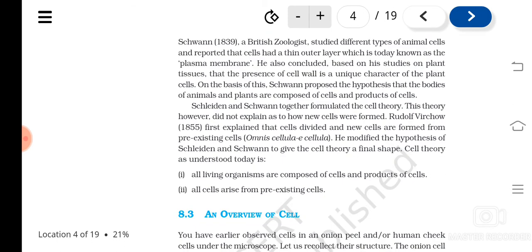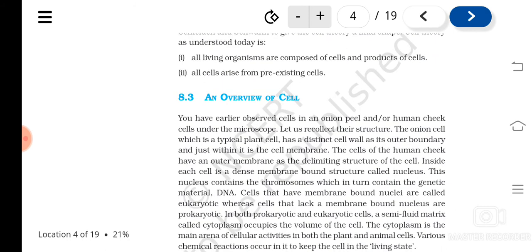So how can we explain the cell theory? All living organisms, including plants and animals, are composed of cells and products of cells, and all cells arise from pre-existing cells. Is it clear? So this is the cell theory. Understood?